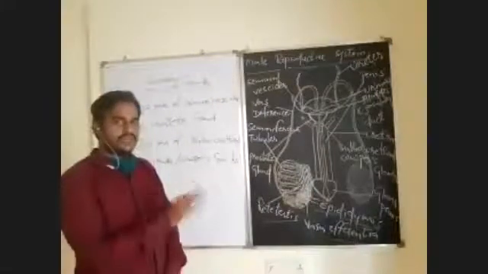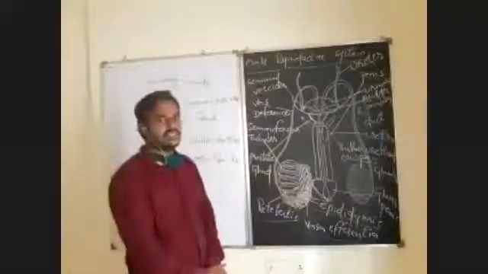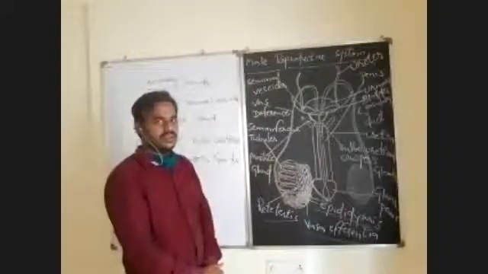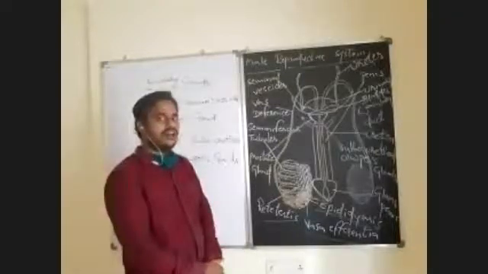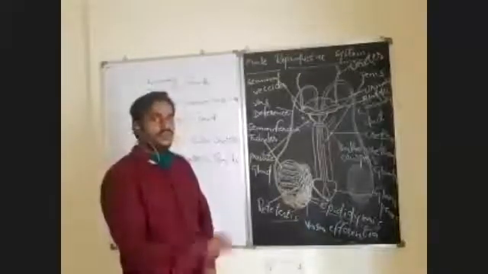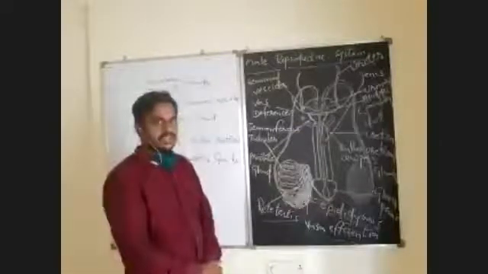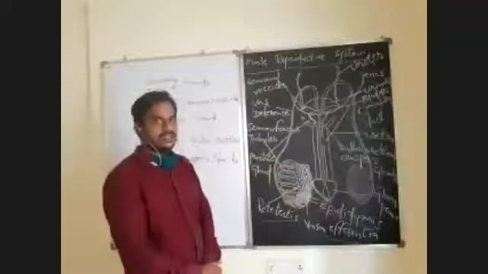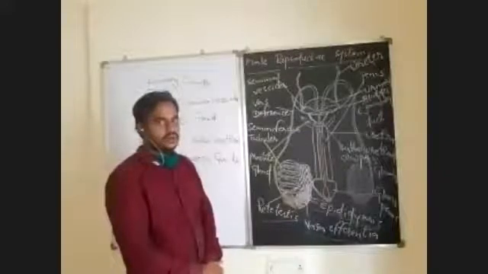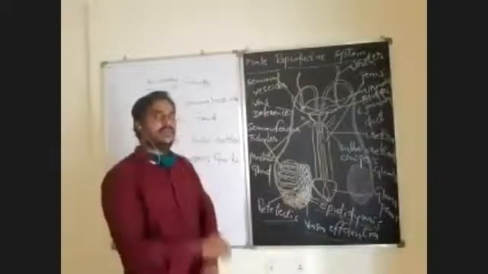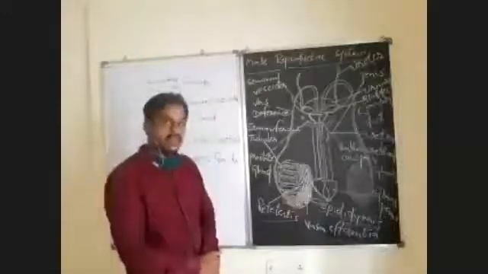The reproductive system contains three important structures. One is primary sex organs or gonads. The second is secondary sex organs or accessory sex organs. And the third is external genitalia. Primary sex organs are the organs which produce the gametes and secrete the reproductive hormones. In the male human being, a pair of testes act as the gonads. These are the sites of production of spermatozoa and reproductive hormones.